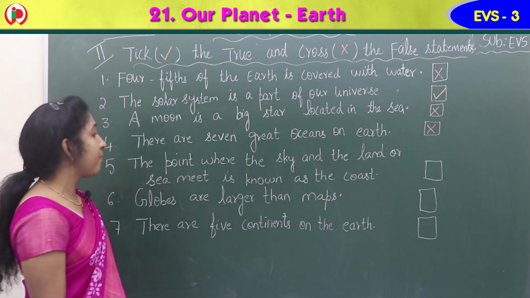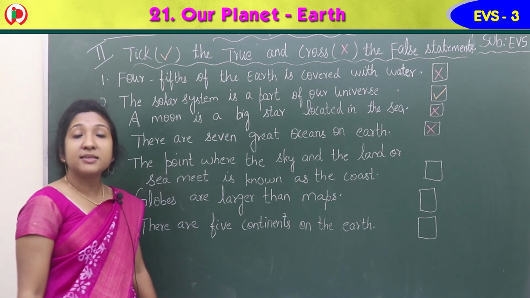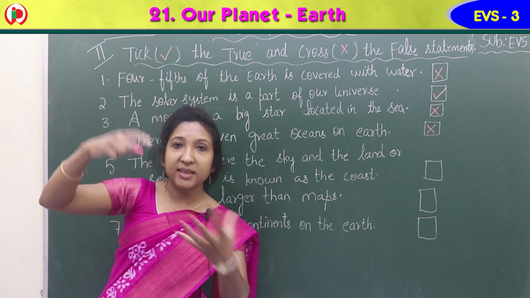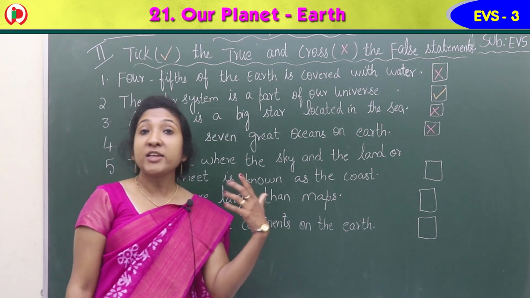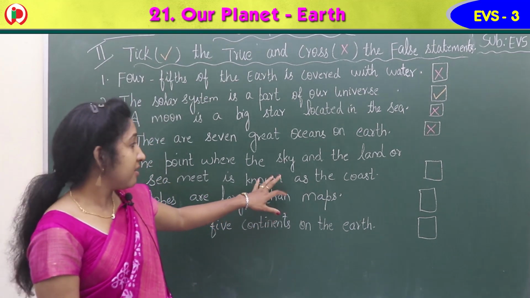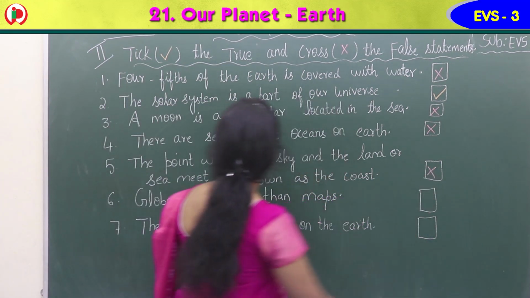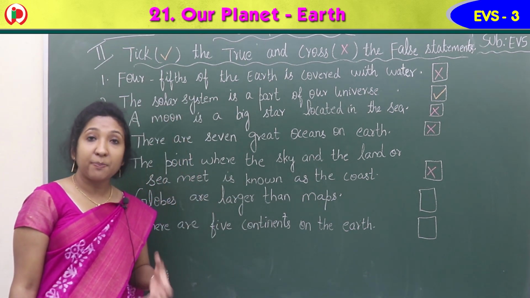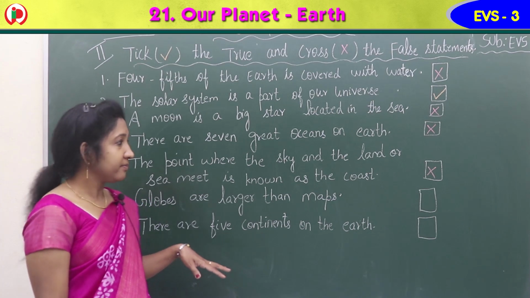Yes, next, fifth one: the point where the sky and the land or sea meet is known as the coast. Is it? The point where the sky and the sea appear to meet is known as the horizon, and the point where land and sea meet is the coast. So the statement given here is wrong, and you can put a cross mark. It is the horizon, not the coast.